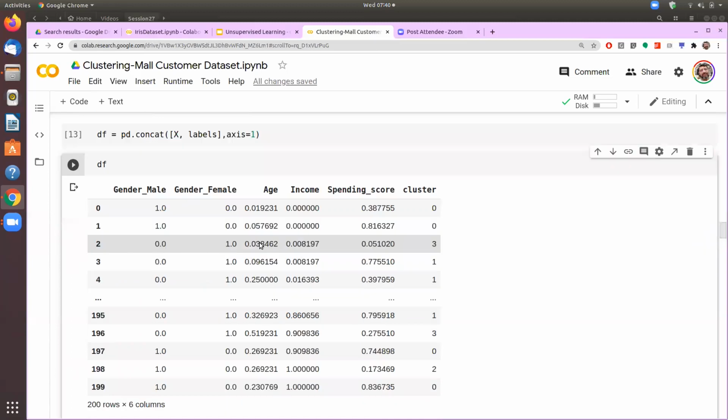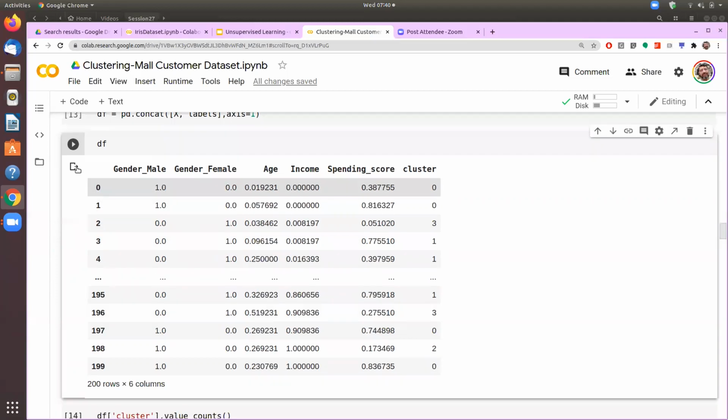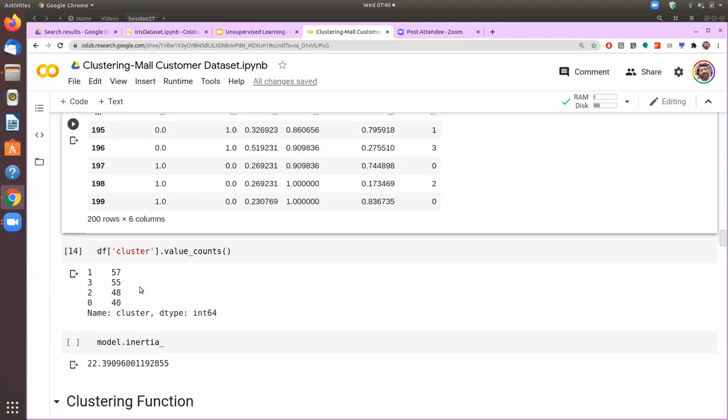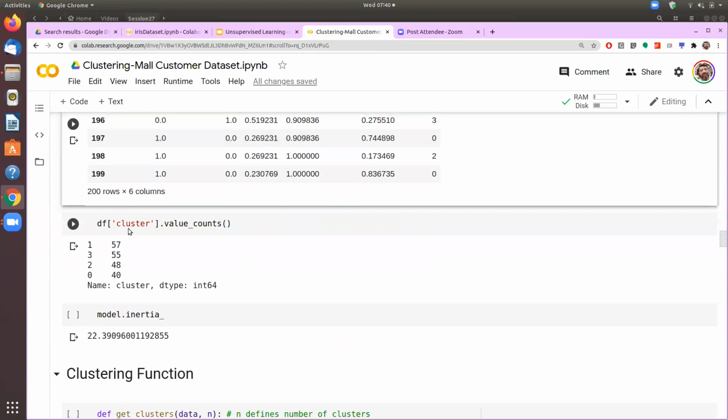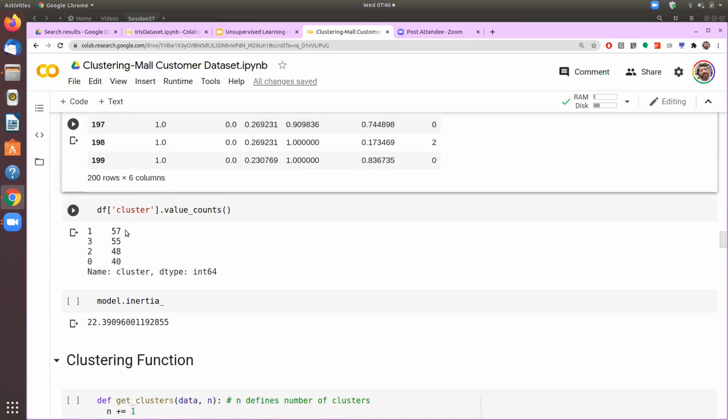So here, for each of these records, we can get what cluster ID has been given by the system. And we see that if we divide this into 4 clusters, 57 records have been given the ID as 1, 55 records have been given ID as 3, 48 records have the ID of 2, and so on. So now the system has given a cluster ID for each of these records.